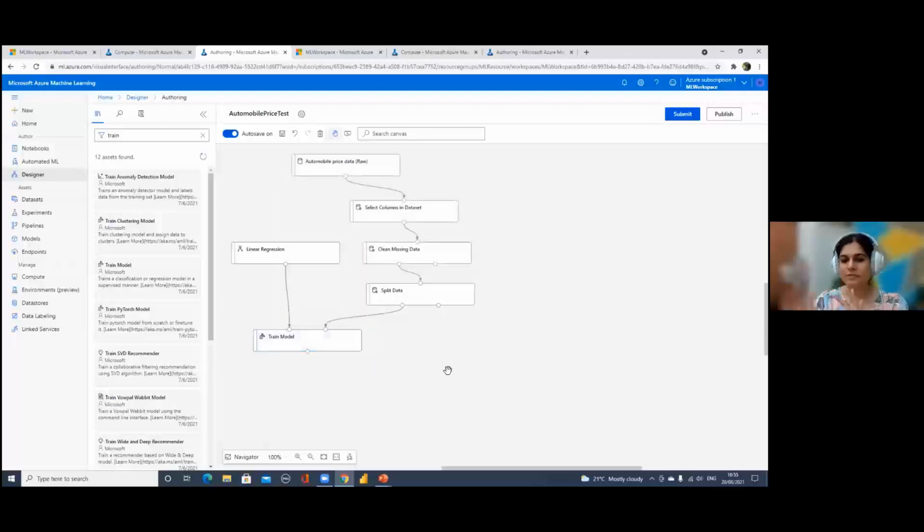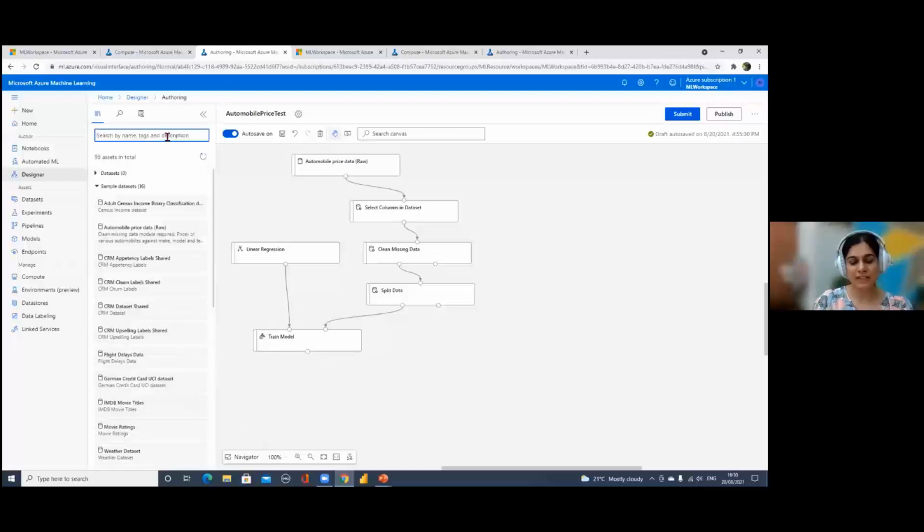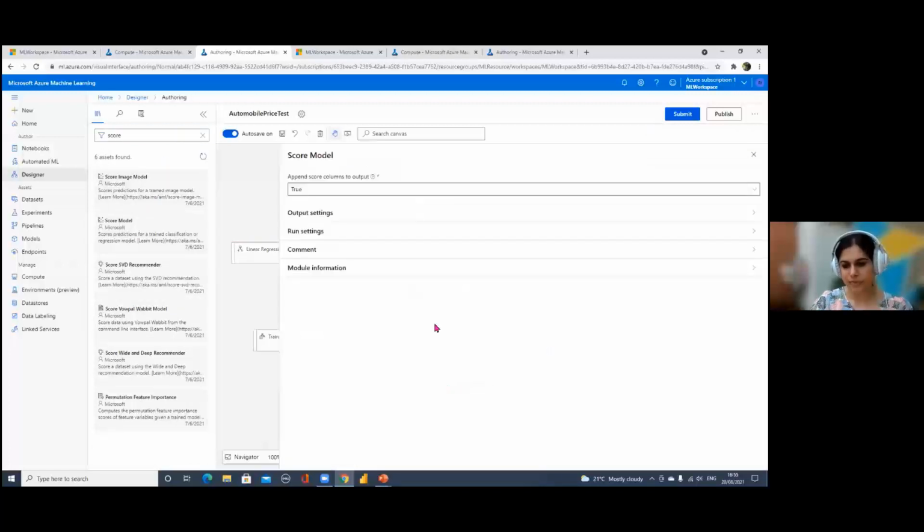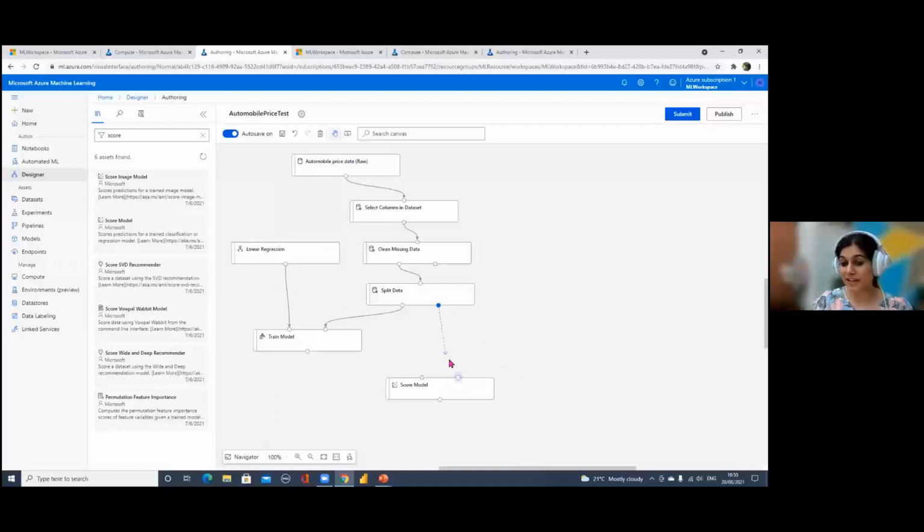Now, once a model is trained, we need to test it on a test data set, right? So for that, we use something like scoring. There's a node called Score Model. We bring that. Now, we want to score our model on the remaining data from our split node. You remember on the split data, we split the data into two portions. One was train, one was test. So this left portion here is using the portion of the data which is our trained data set. And the remaining data set is given to the Score Model, and we'll be scoring our model using the predictions coming out of our trained model, right?